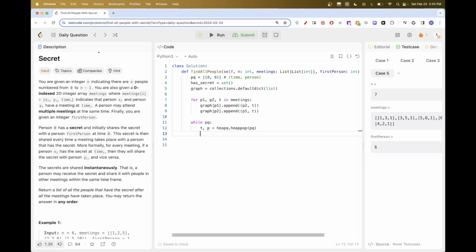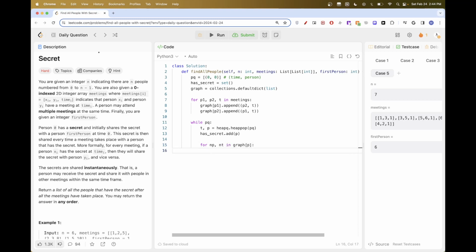And so now person P has the secret. You may say, why do they have it? Because we will add them to the queue only if they are a neighbor of someone who just had the secret. So now P has the secret, so we'll look for the neighbors of P, which means they should have the secret next in their time. They should be the neighbor person and then the time.